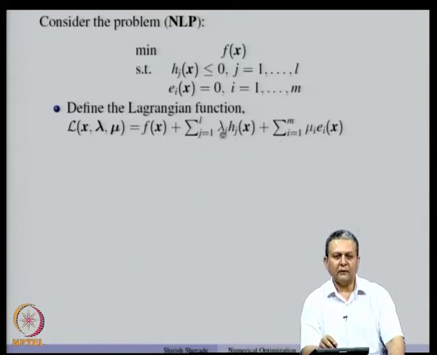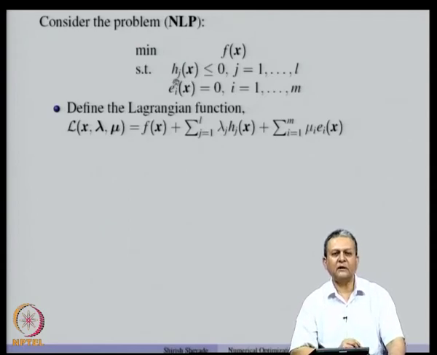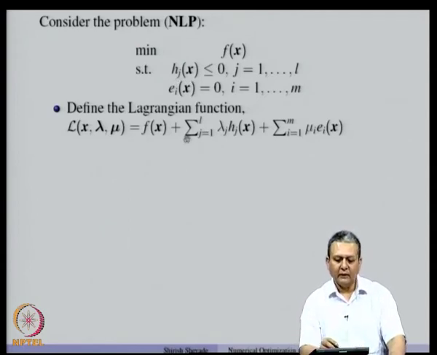Now, remember that whenever we define the Lagrangian function and the inequality constraints are written in the form h j less than or equal to 0, then in this Lagrangian, these lambda j's, which are the Lagrange multipliers corresponding to the inequality constraints, are non-negative.